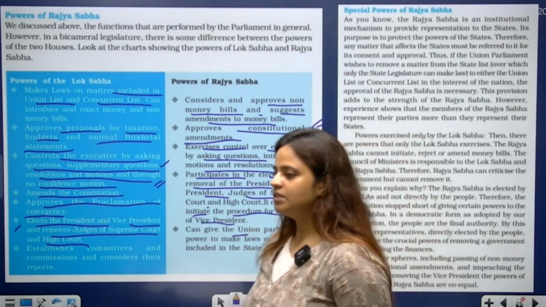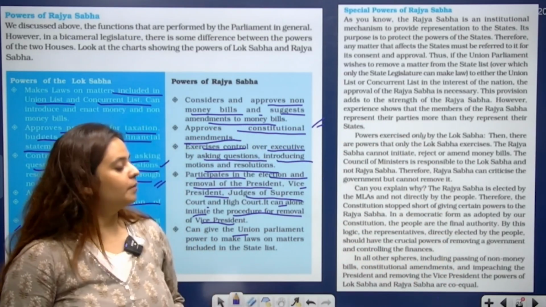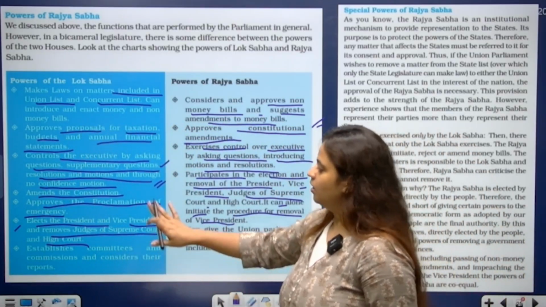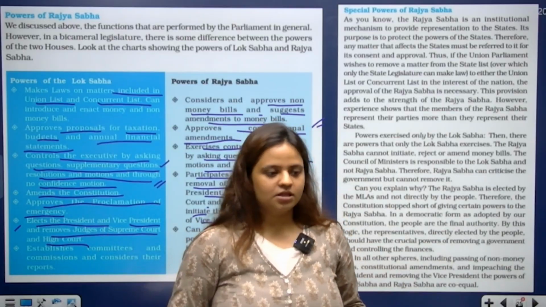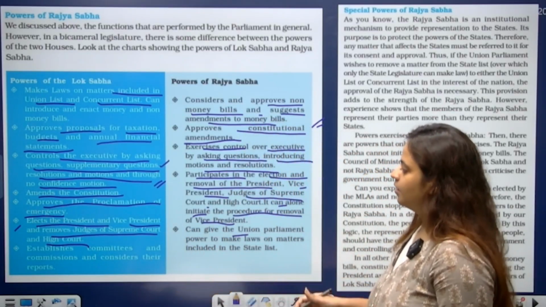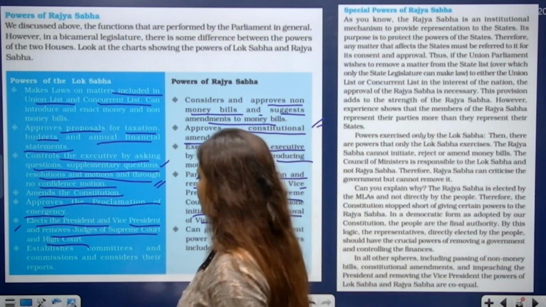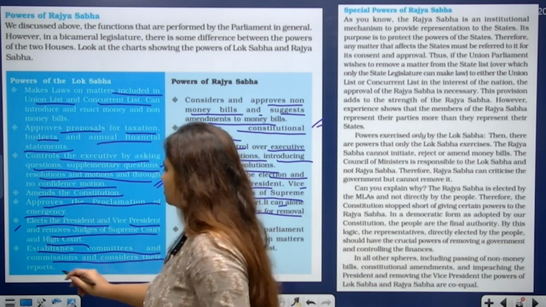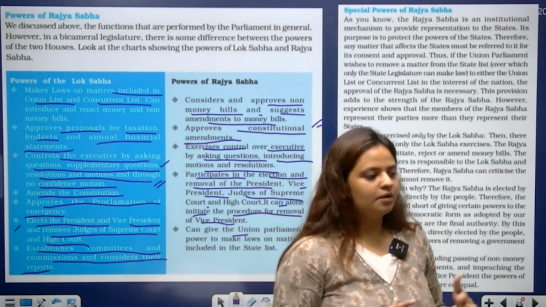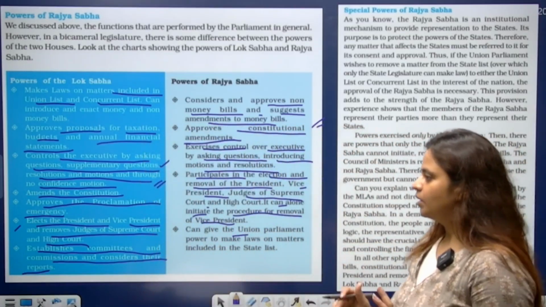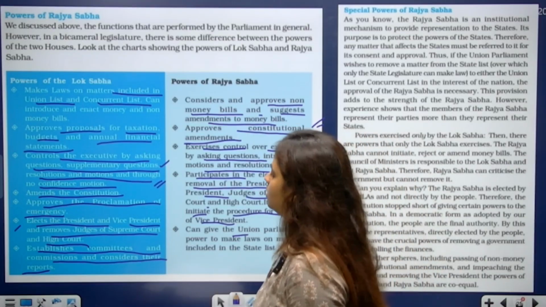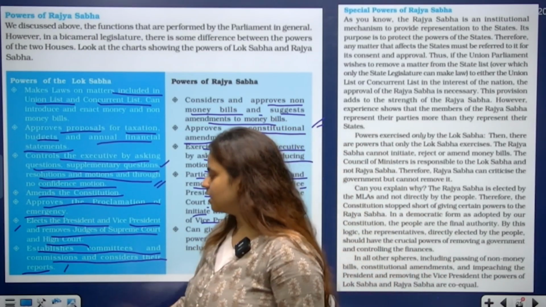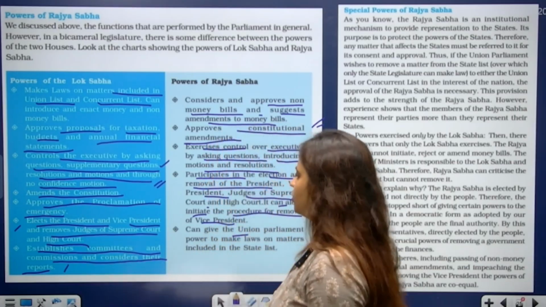We have seen the importance of the powers of Rajya Sabha and Lok Sabha in the previous chapter in detail, how the president, the vice president and the judges of the Supreme Court are impacted by the Lok Sabha and Rajya Sabha. We have seen it earlier. It also establishes committees and commissions and considers their reports. The committees and commissions debate on the bill that is drafted in the parliament, and there are deliberate discussions on the bills that are passed by the committees and commissions, and reports are given then.